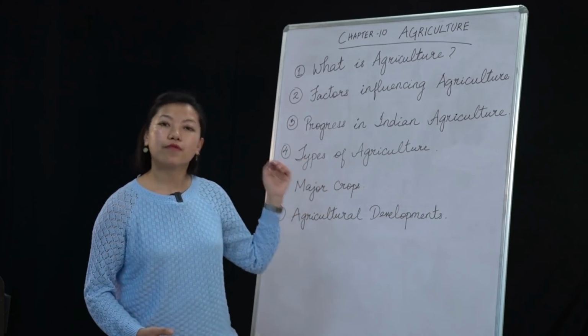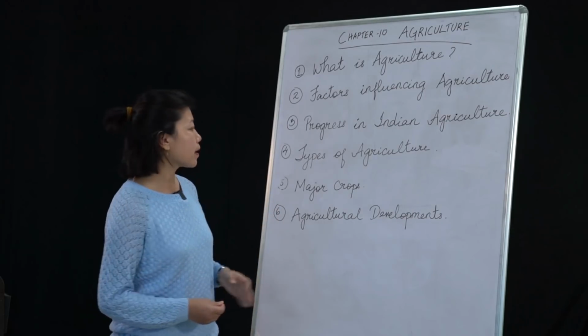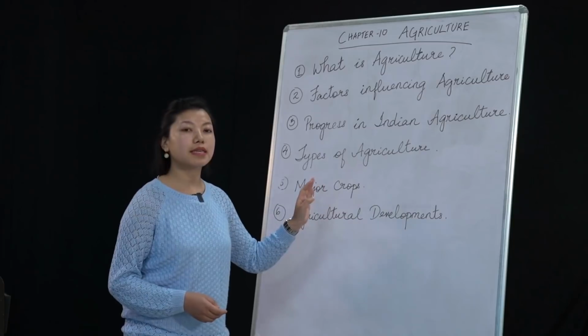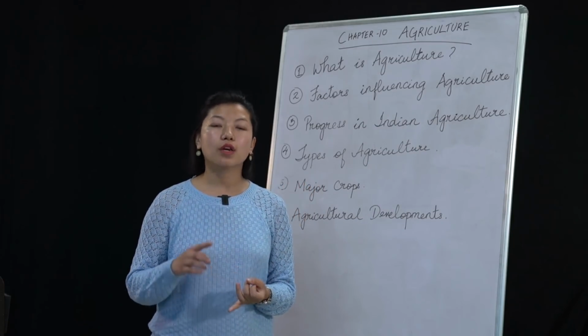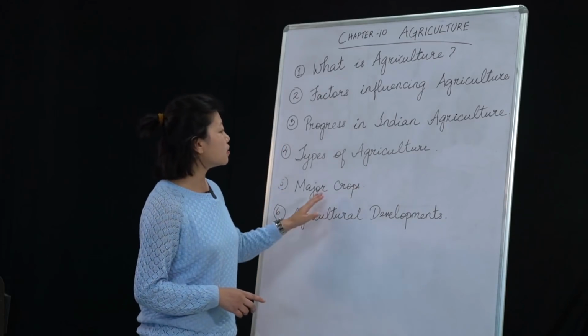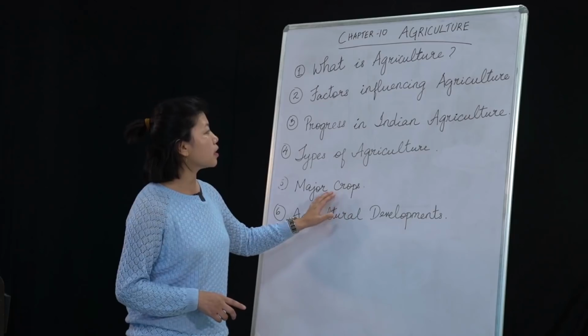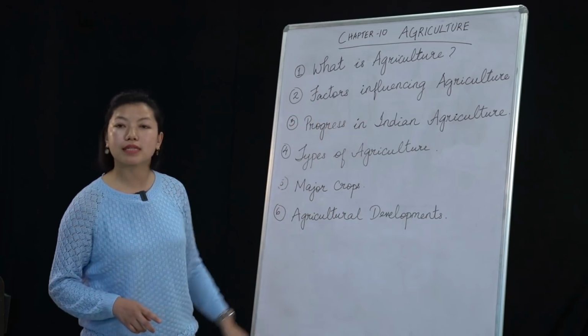One is the food crops and the other one is fiber crops. Okay, so under these food crops, the examples are usually cereals like rice, wheat, maize and millets. Now under these major crops, we will also relate to this point number 2, the factors influencing agriculture.